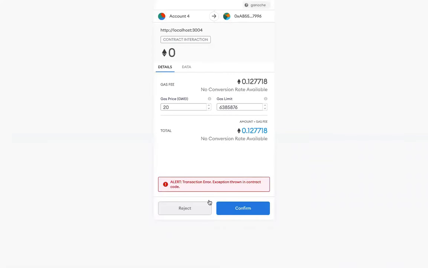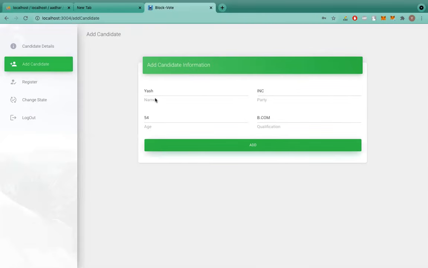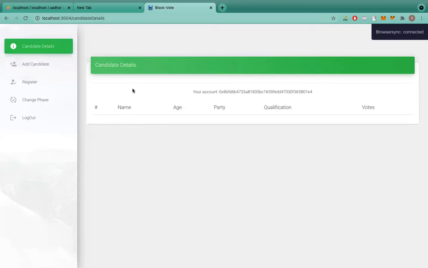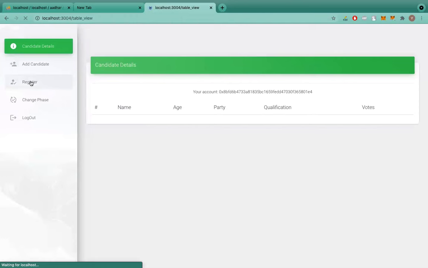A transaction message will pop up, but it will show an error. It doesn't matter whether you reject or confirm the transaction, it won't allow the transaction to happen. When I click on the candidate details, you cannot see anything, as no candidate has been added. So this was the first validation that we added: only the admin's account has the privilege to manage these functionalities.